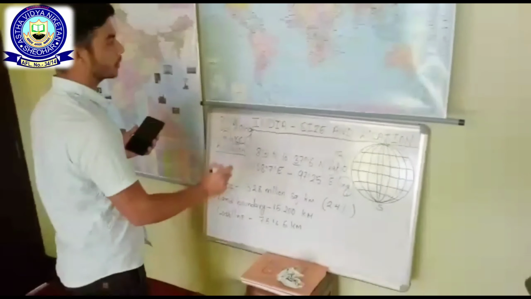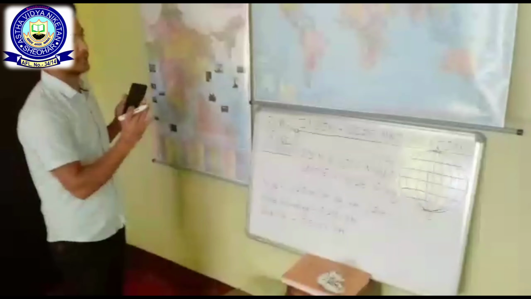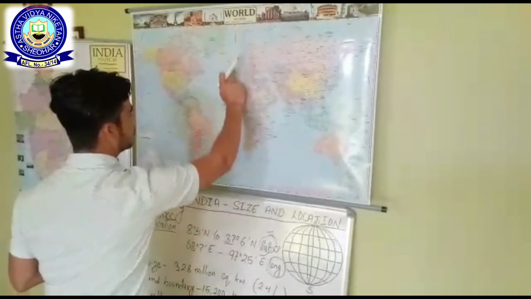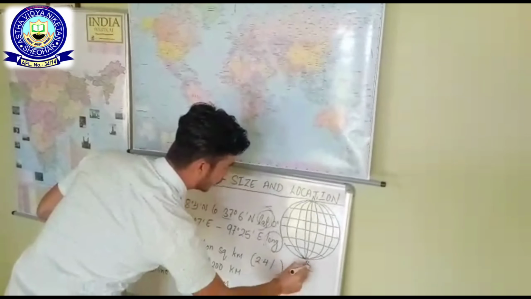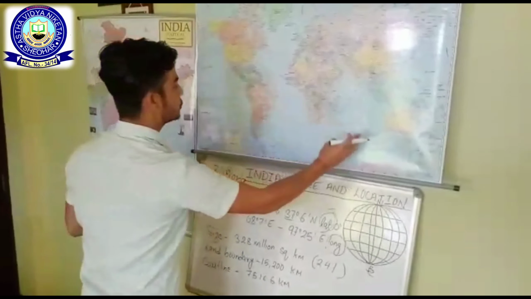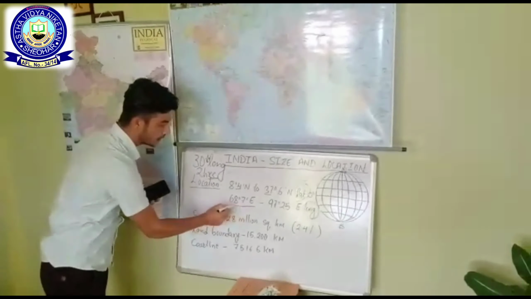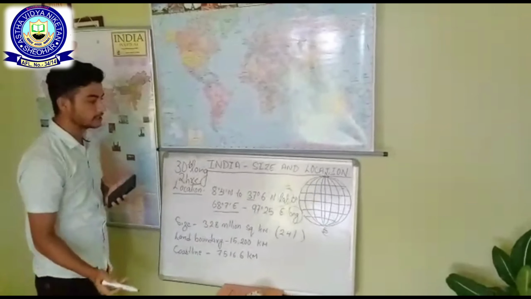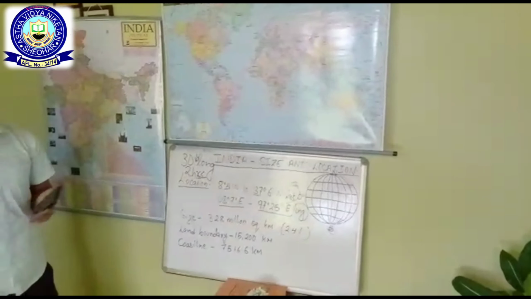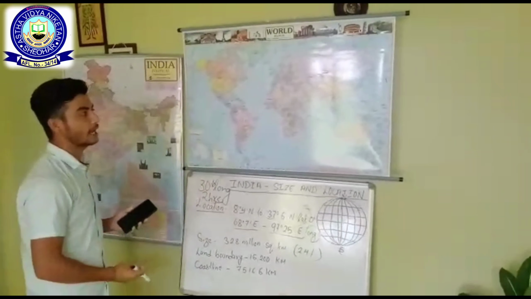Likewise, the prime meridian or meridian, which is 0-degree longitude, divides the earth into two equal parts, that is eastern hemisphere and western hemisphere. India is located from 68 degree 7 minute east longitude to 97 degree 25 minute east longitude. It means that India is entirely located in the eastern hemisphere as well.